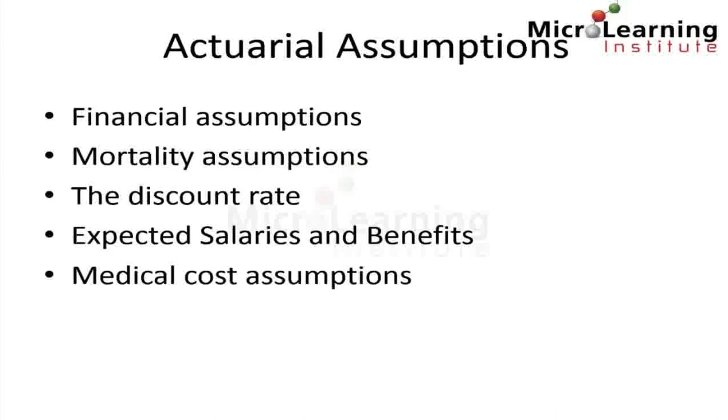In accounting for a defined benefit pension plan, actuarial assumptions include financial assumptions, mortality assumptions, assumptions about the discount rate to be applied, assumptions about expected future salaries and benefits, and also medical cost assumptions.